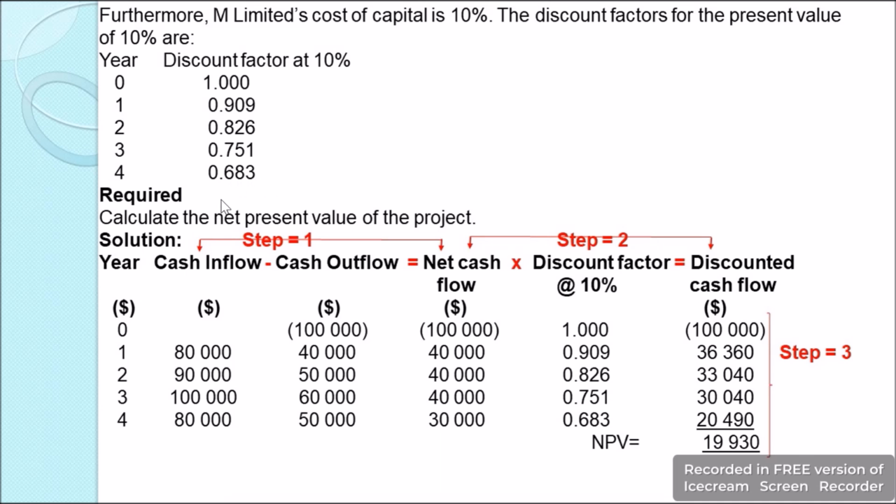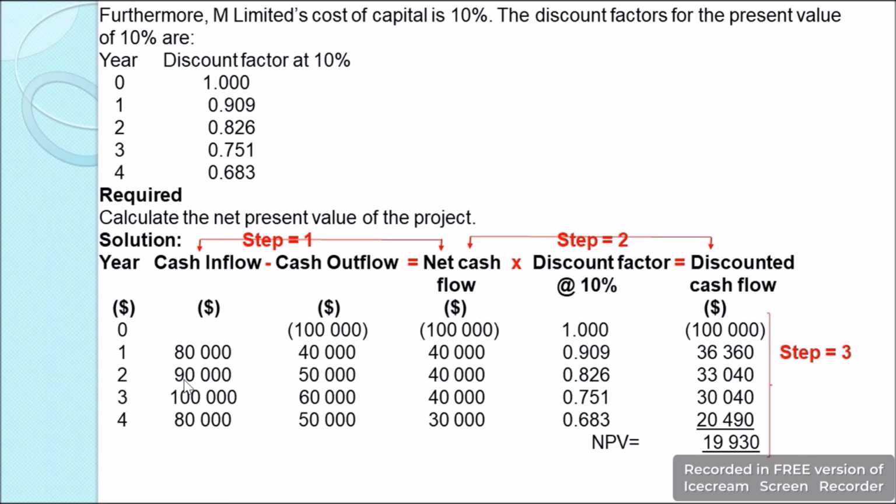We are asked to calculate the net present value for the project. So we'll start with step 1 where we will find the net cash flows. We'll do the same way as we have done in the payback period method, that is we take the cash inflows, and from there we subtract the cash outflows. So in year 0, that is in the initial year, there is an outflow of cash, which is the initial investment of $100,000. So this is negative $100,000 and the net cash flow will be negative $100,000. In year 1, the cash inflows was $80,000 and the outflow was $40,000. So 80,000 minus 40,000 will be 40,000 as our net cash flow.